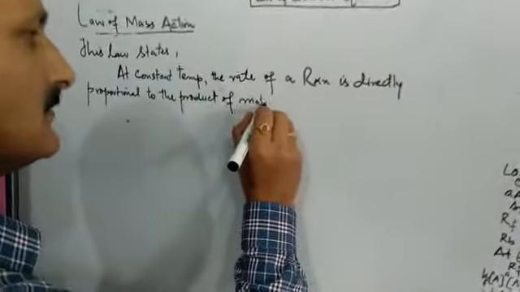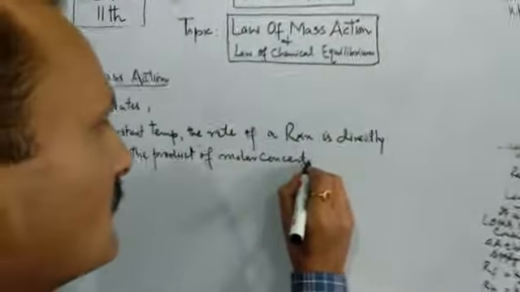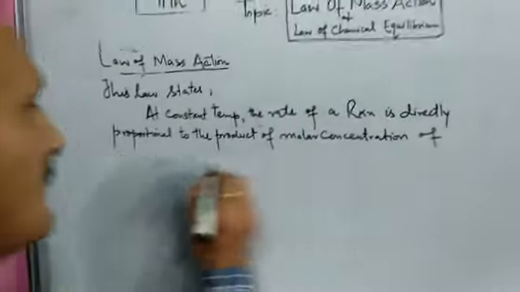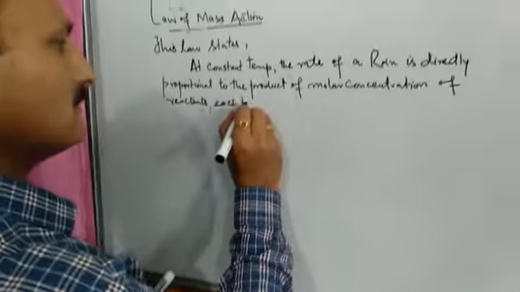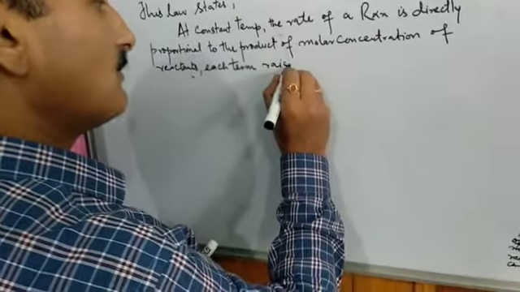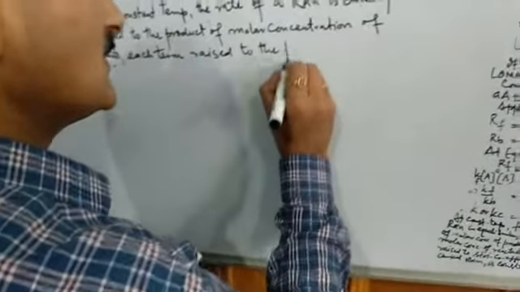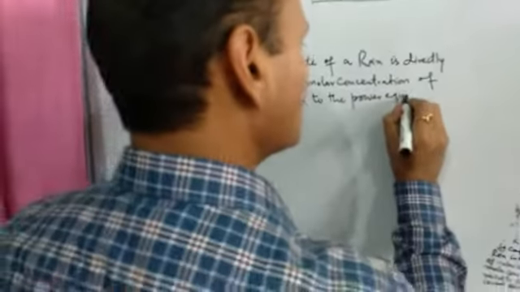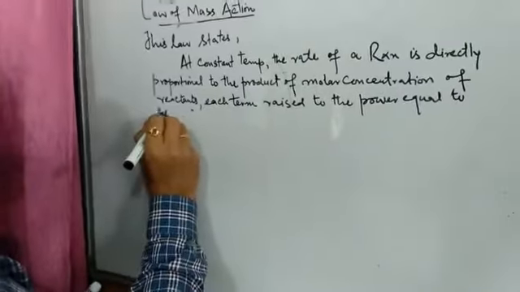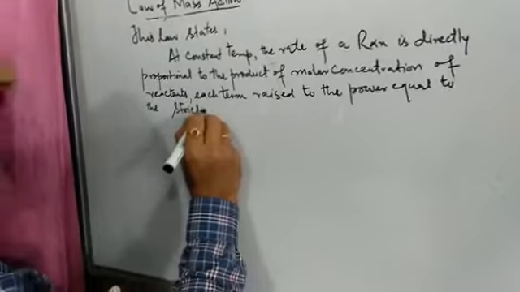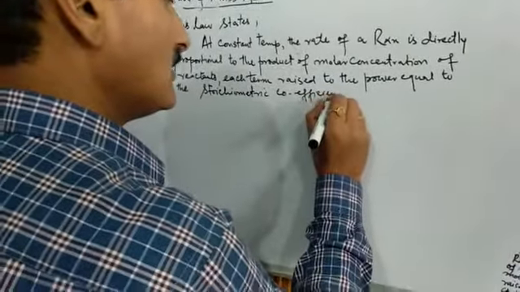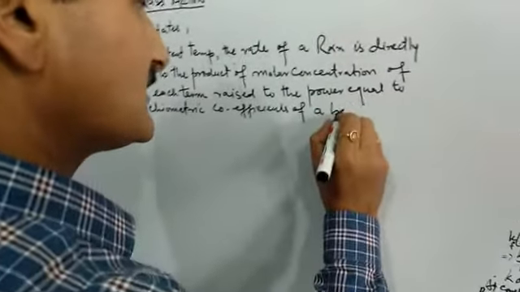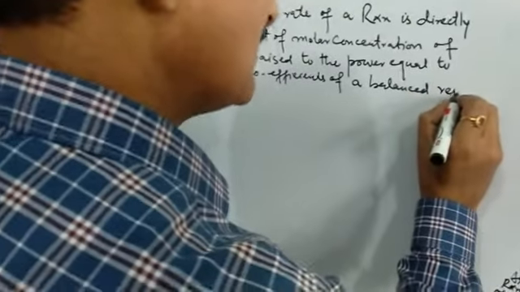molar concentration of reactants, each term raised to the power equal to the stoichiometric coefficients of a balanced reversible reaction. This is the statement of the law.